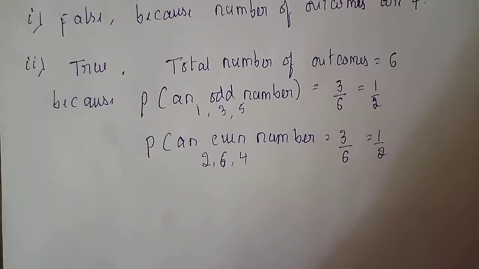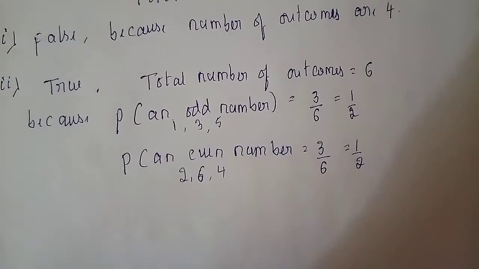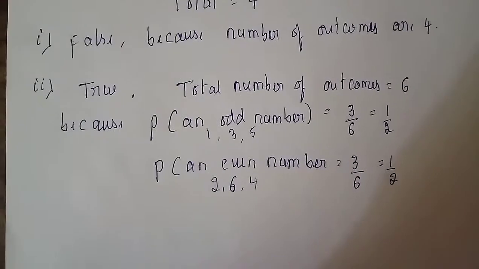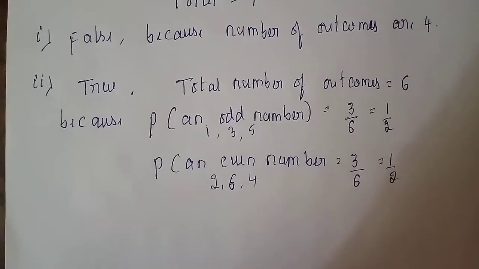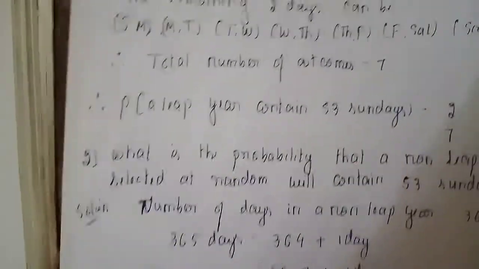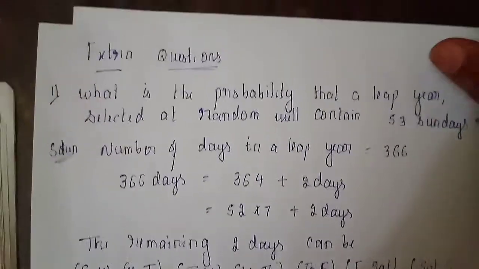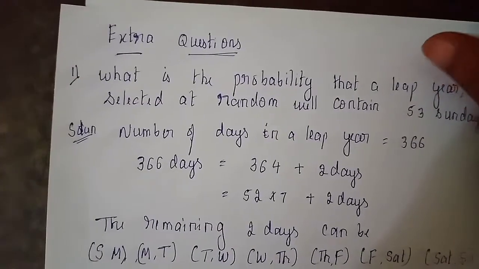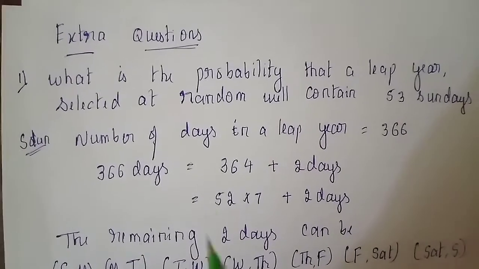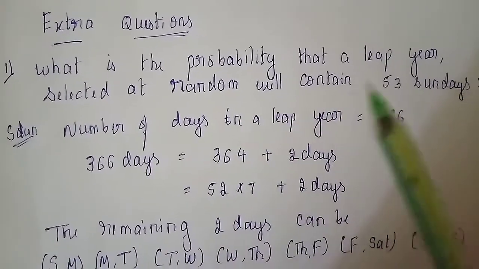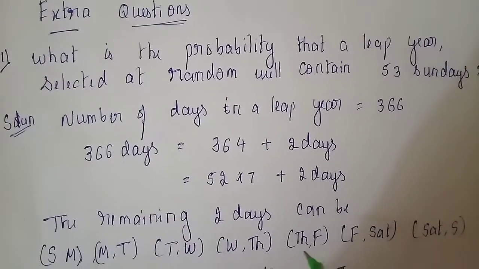So with this we completed the chapter, that is probability, all exercise questions, and along with this I want to discuss 2 more extra questions that are very important, that is about leap year and non-leap year questions, which you have not come across in your textbook. So concentrate. Almost every year these questions repeat. So it is about the leap year and non-leap year concept.